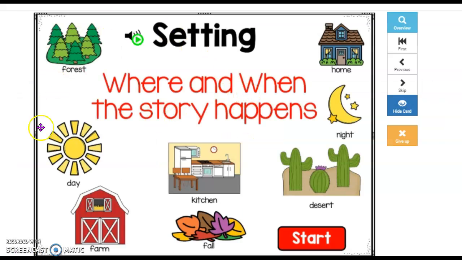You will then get to this page. So it says setting, and here's a little audio. I just have it muted since I'm talking. I can read it to you, but have your volume up and you can click on the audio and it'll read everything that's on the slide. Setting, where and when the story happens. It could happen in the forest, daytime, farm, fall, kitchen, desert, night, home. So here's an example of setting, where and when the story happens. After you review what setting is, you press start.